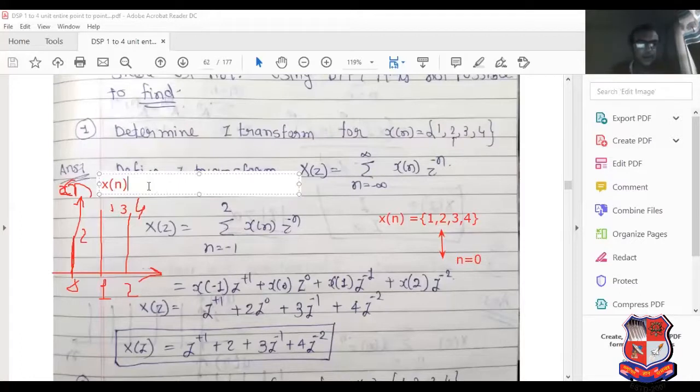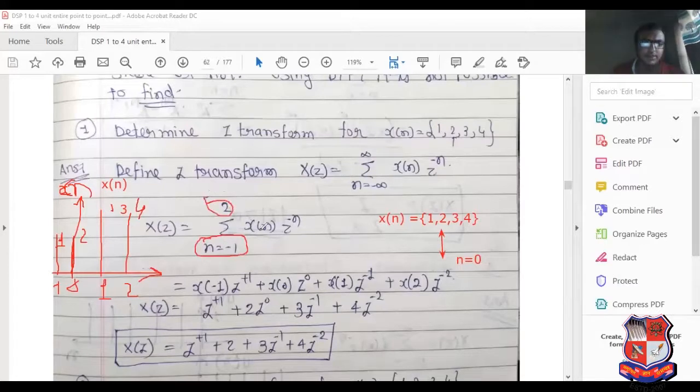Now we want to transform this signal, and here at minus 1 we get the amplitude 1. So I have also sketched this. See this, at minus 1 amplitude is 1. So n equals minus 1 to 2.